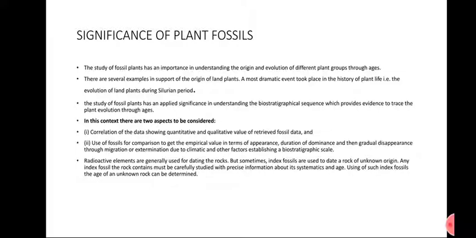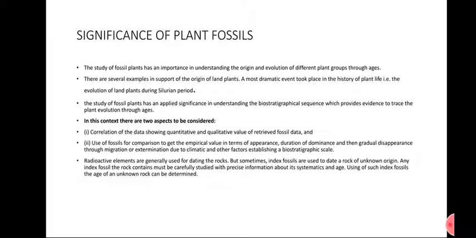There are many plants which existed in the past. Fossils indicate the time of their origin. The most dramatic event in the history of plant evolution occurred during the Silurian period. The study of fossil plants has applied significance in understanding biostratigraphic sequence, which provides evidence to trace plant evolution through the ages. After studying plant fossils, it is helpful in biostratigraphic sequence, which can be used for placing the plants.